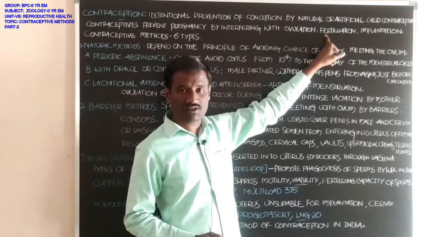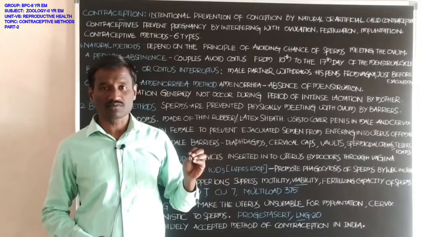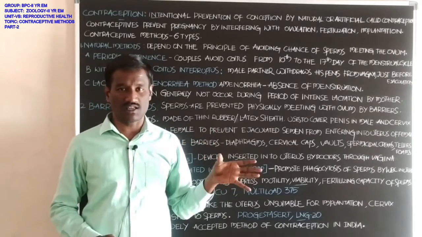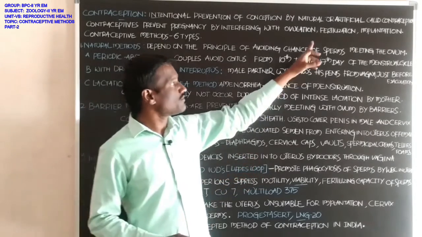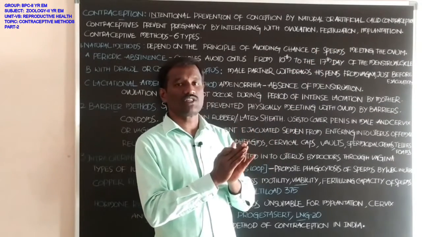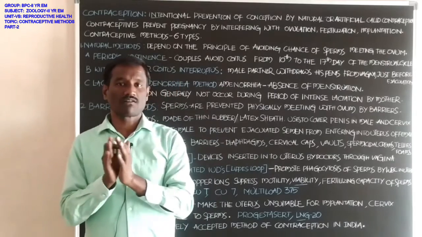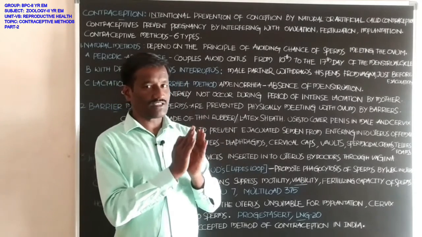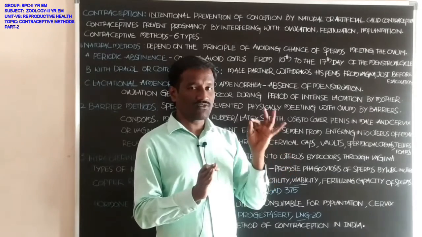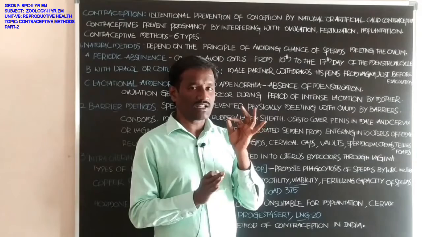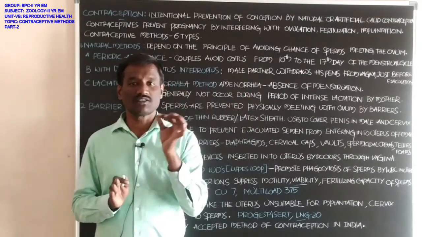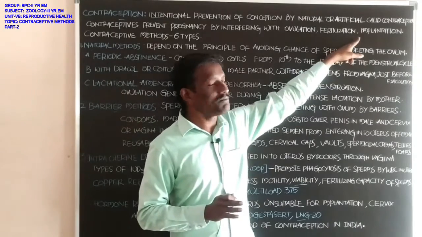Next, fertilization of the sperm with the released ova, the released egg cell, is called fertilization. Fusion of the sperm with the ova is called fertilization. Fertilization takes place in the fallopian tube, definitely at the region of the ampulla isthmus junction.